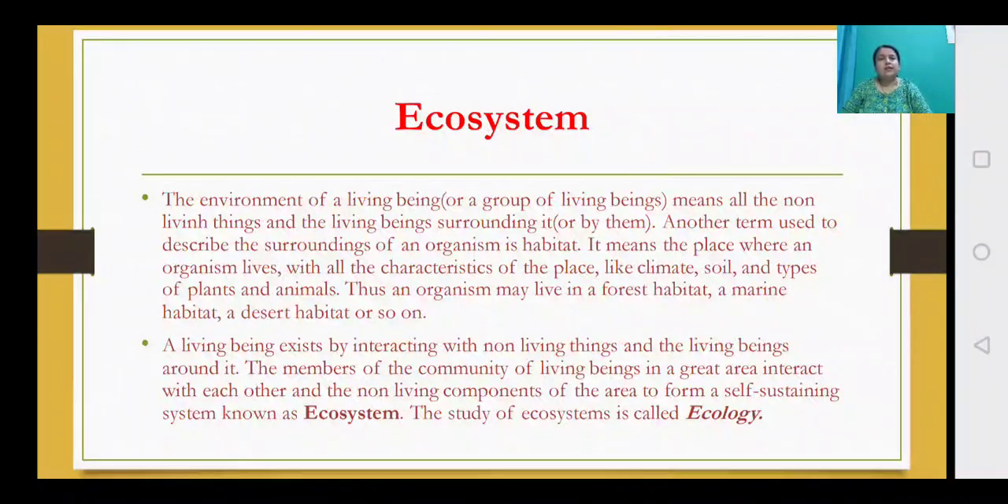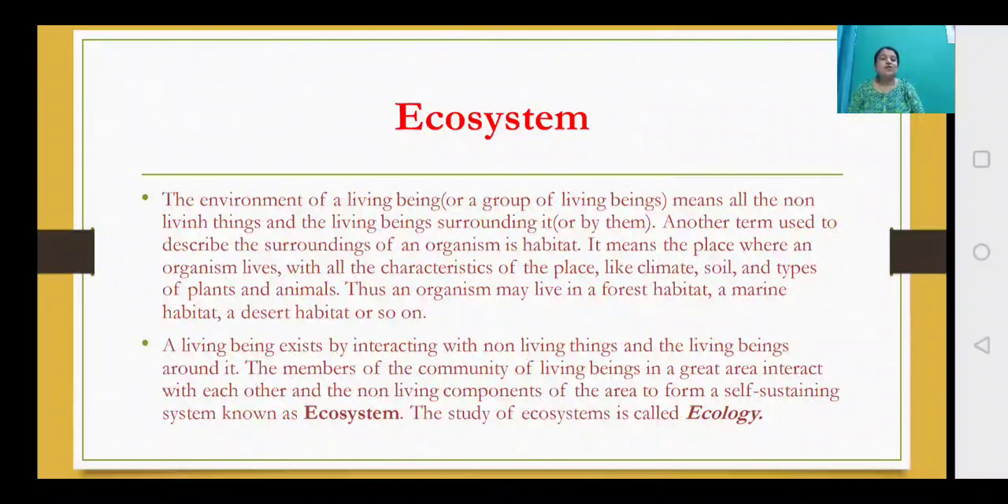So another term used to describe the surrounding of an organism is habitat. So what is habitat? Habitat is the place where an organism lives, with all the characteristics of the place, like the climate, the soil, and the types of plants and animals. So an organism may live in a forest habitat, a marine habitat, a desert habitat, or so on. So this is what the ecosystem is.